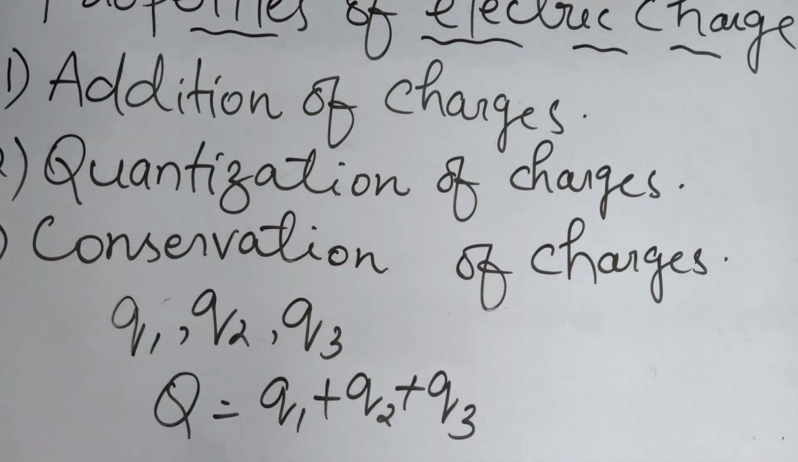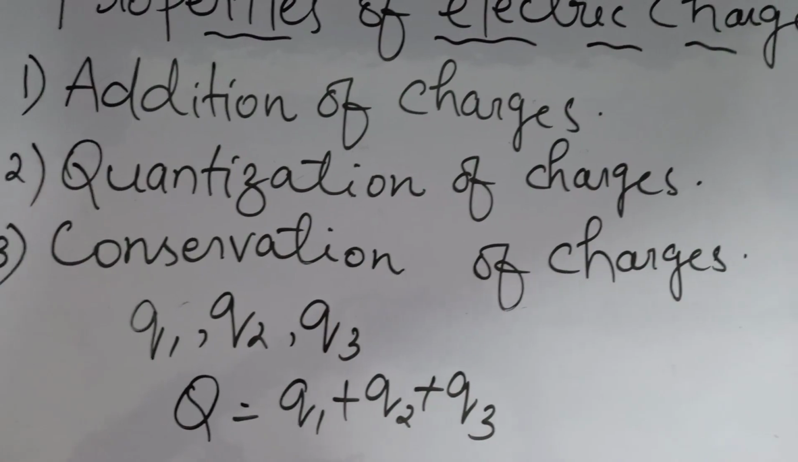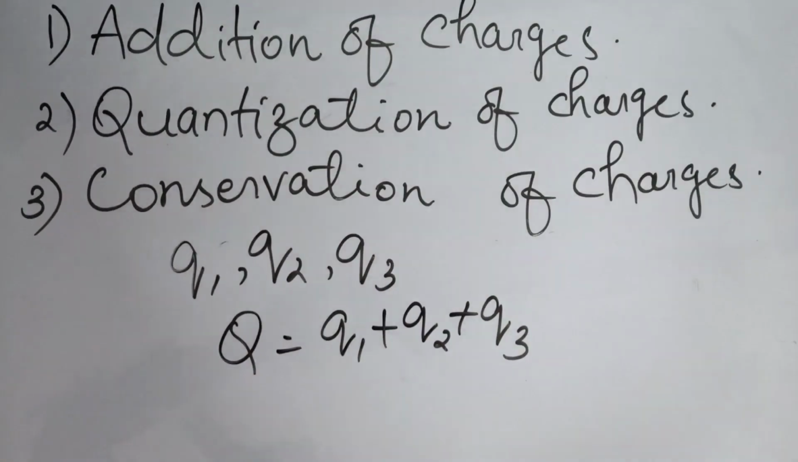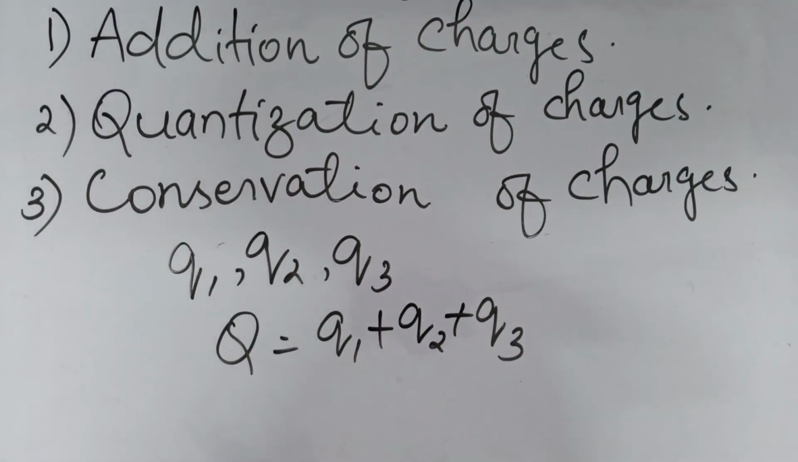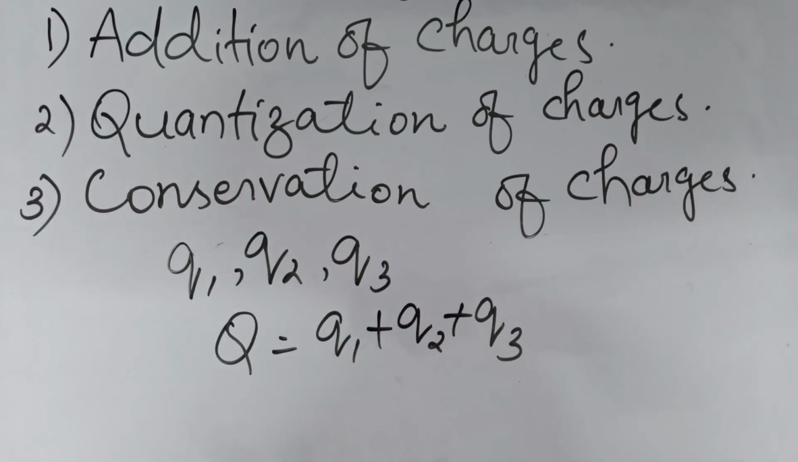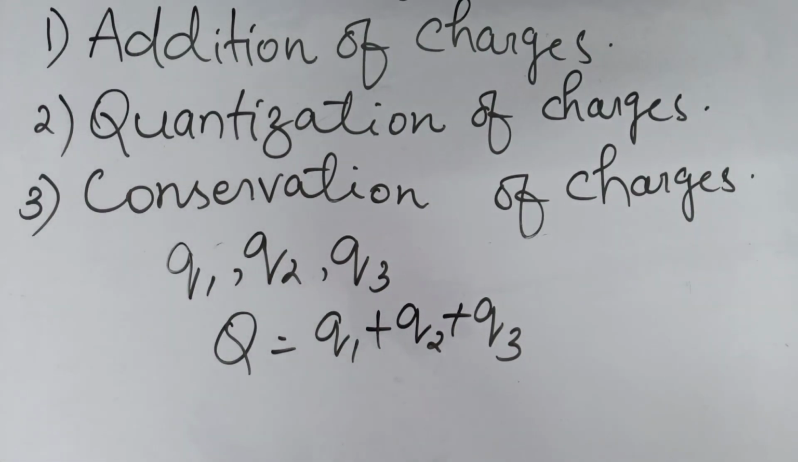Next, we have a very important property, that is quantization of charges. What is quantization? That means all electric charge is quantized. Electric charge will always be quantized. Then how can we write it?